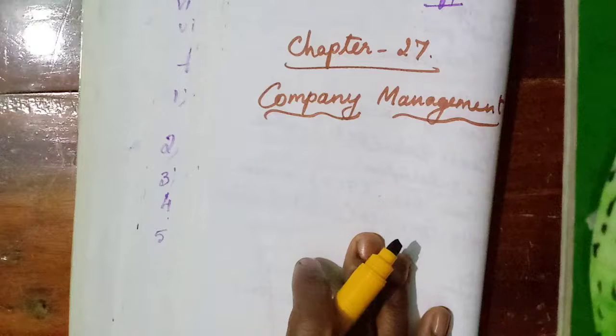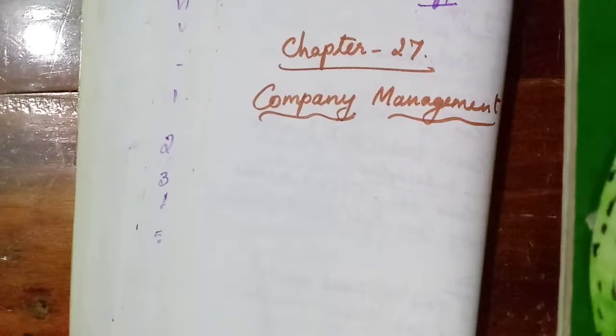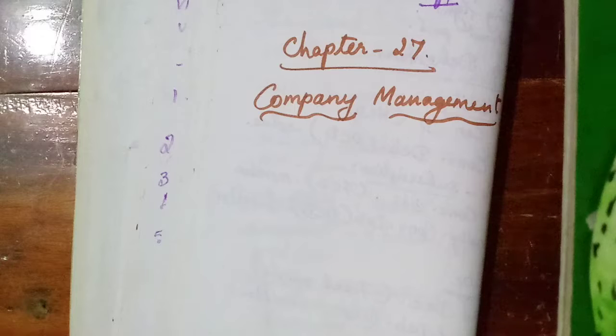A company is an artificial person, isn't it? So it cannot manage its own affairs since it is not a human being. But human beings' help is needed to manage the company's affairs, because it has a long life, that means perpetual succession. That is another important feature of a company compared to other forms of organizations. Since it has a continuous life till its death, somebody has to manage the affairs of the company.